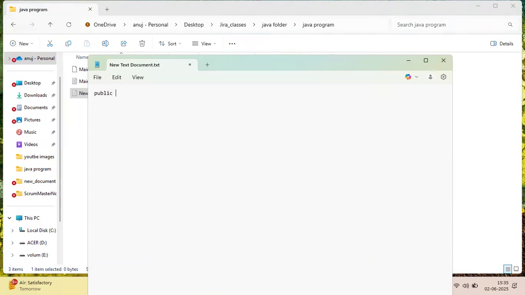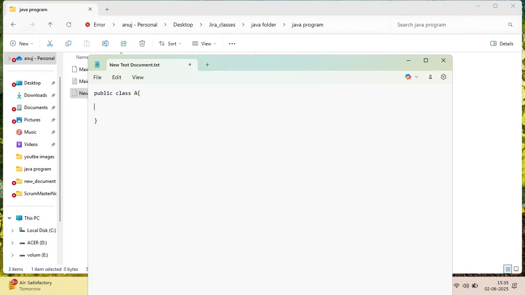Now see how to create a class. The class name should start with a capital letter, like A is a class. Anuj can also be a class name. I am simply writing the name A. Then curly braces, open and close.